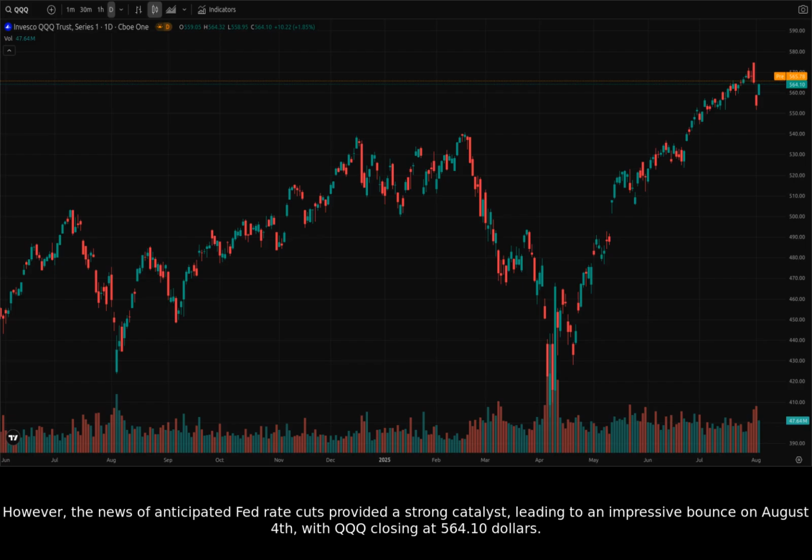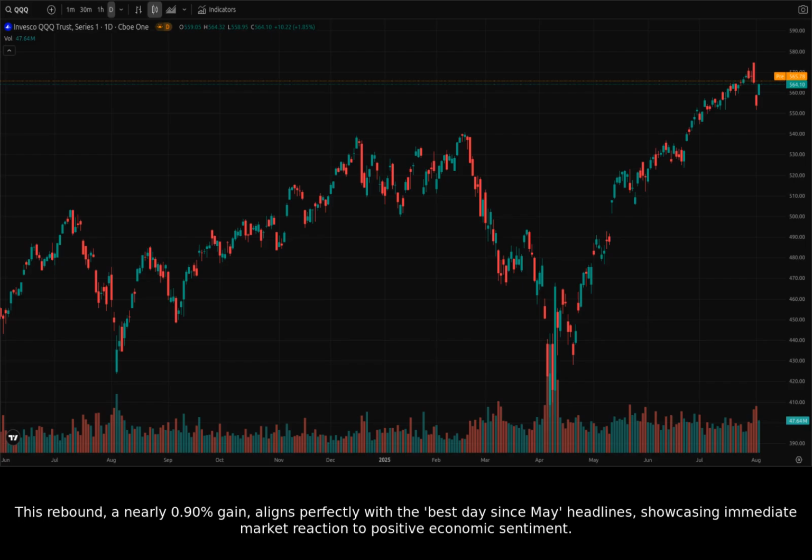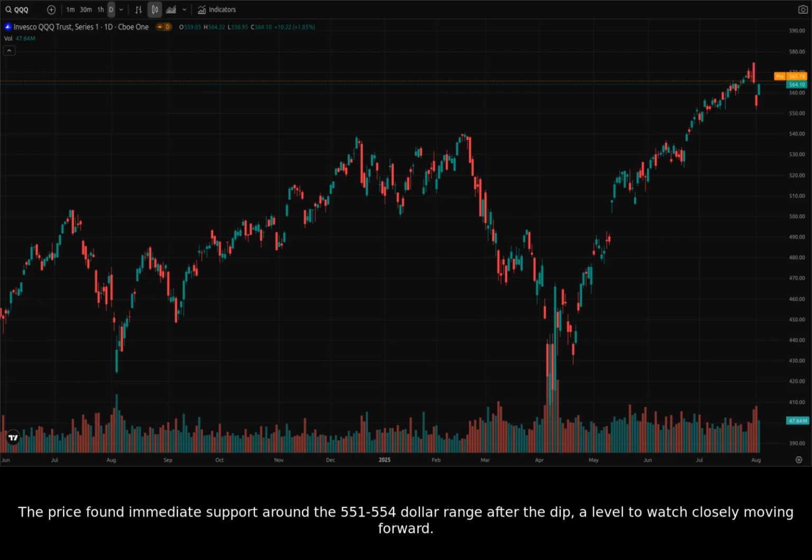However, the news of anticipated Fed rate cuts provided a strong catalyst, leading to an impressive bounce on August 4th, with QQQ closing at $564.10. This rebound, a nearly 0.9% gain, aligns perfectly with the best day since May headlines, showcasing immediate market reaction to positive economic sentiment. The price found immediate support around the $551 to $554 range after the dip, a level to watch closely moving forward.